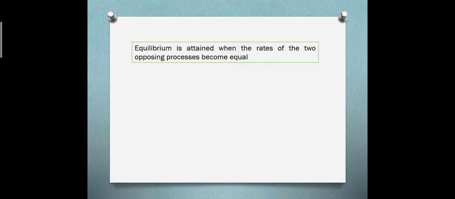Now equilibrium can be attained when the rate of the two opposing processes becomes equal. If the opposing processes involve only physical change, then it is called physical equilibrium. For example, melting of ice is a physical equilibrium when it is kept in a thermoflask.